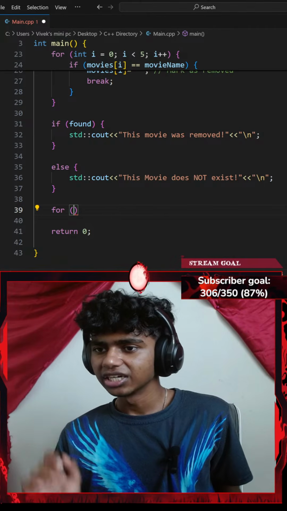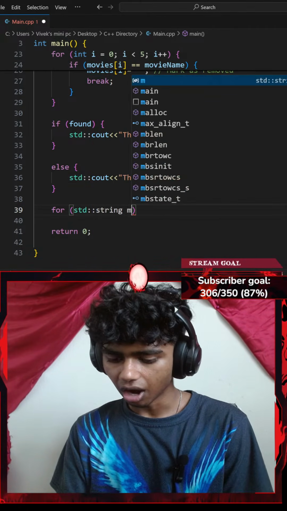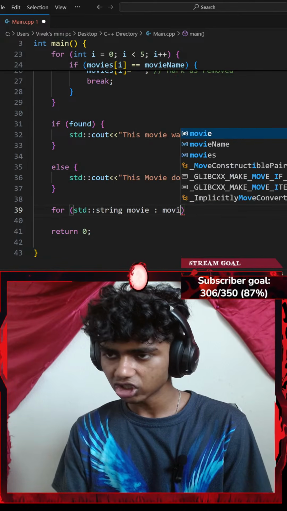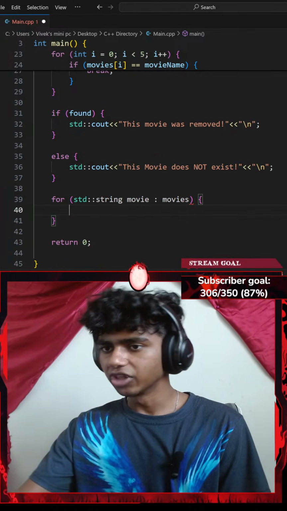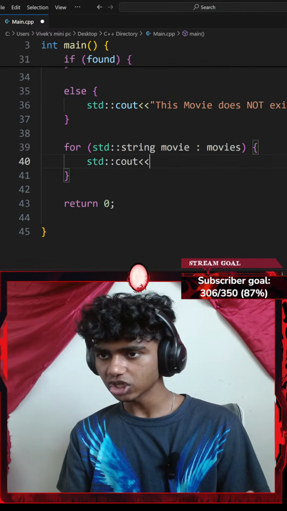That said, for let's say every standard string of movie in my vector of movies, I'll go with a pair of curly braces and add a standard console output with an insertion operator.